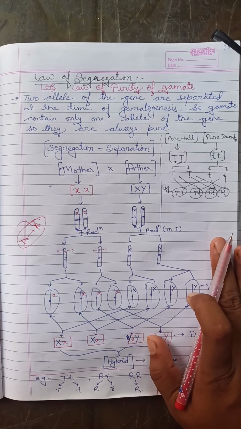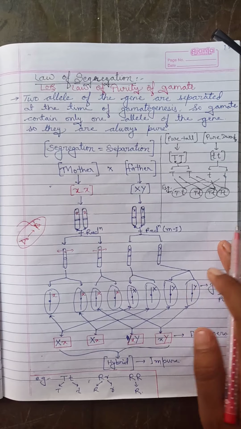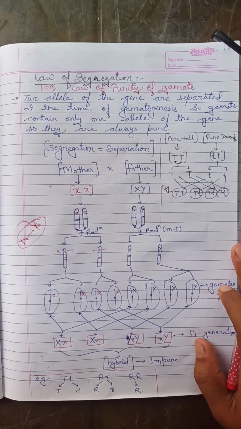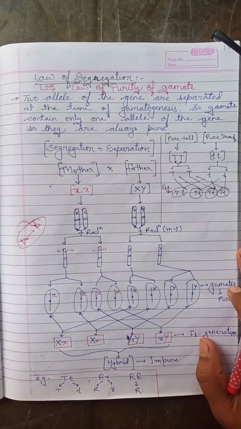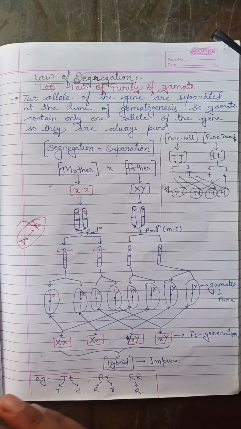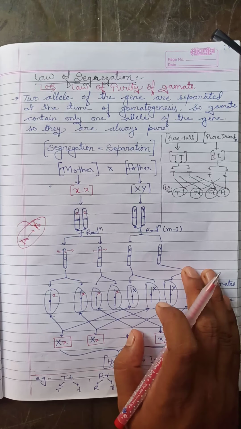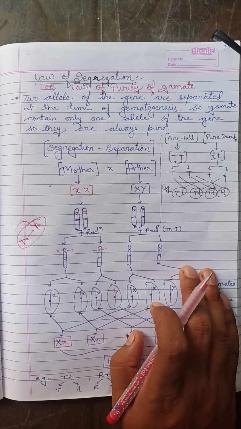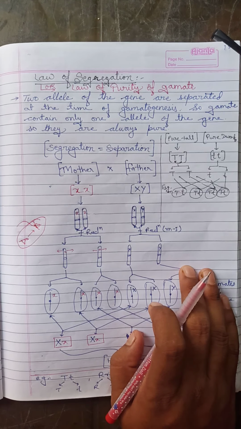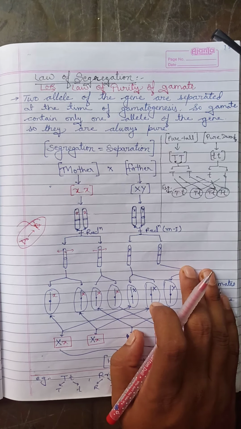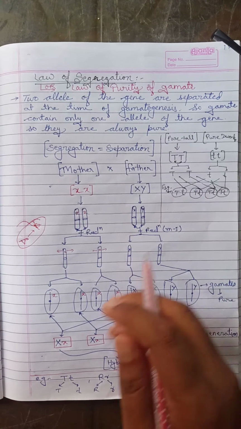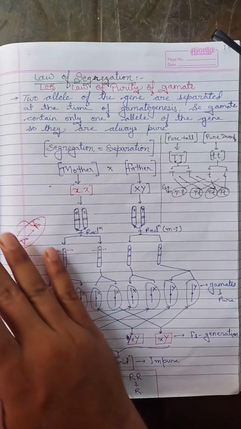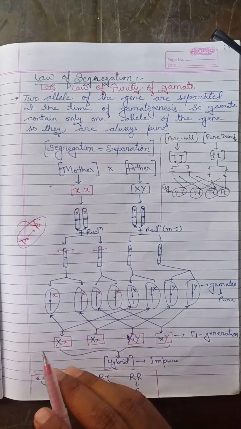But the law of segregation is also known as the law of purity of gametes. Here we will see how the gametes are produced, and how one genotypic representation is separated into its gametic forms. So look at the law of segregation.